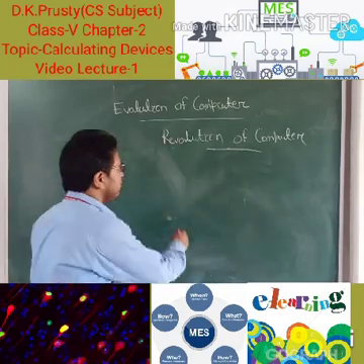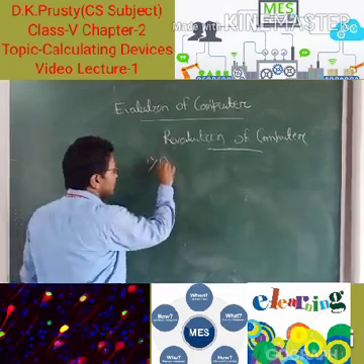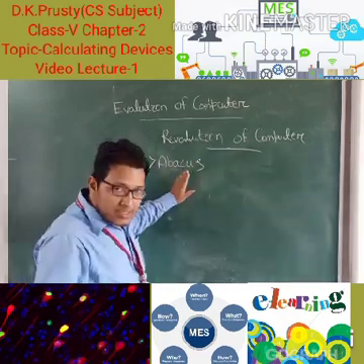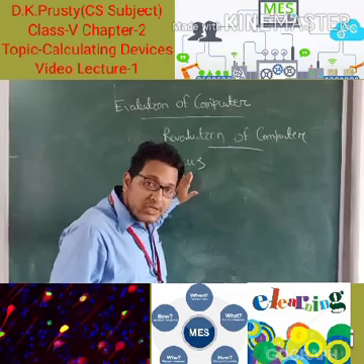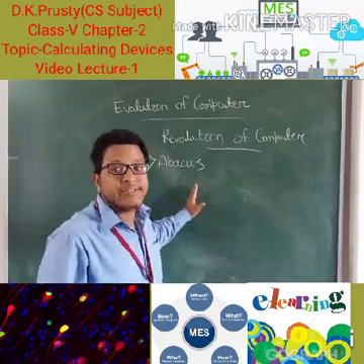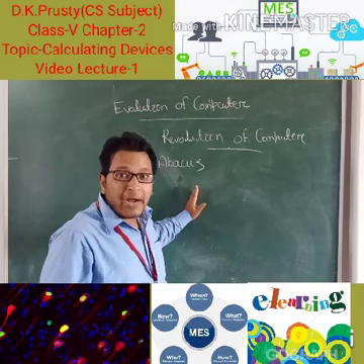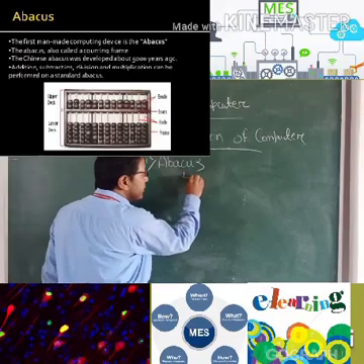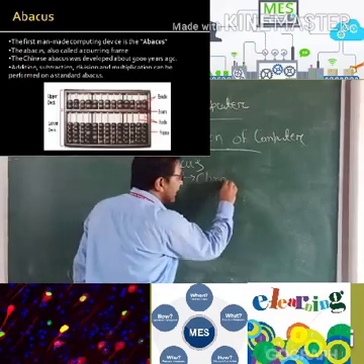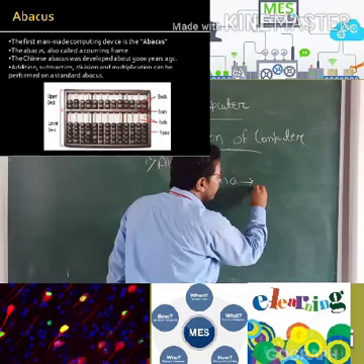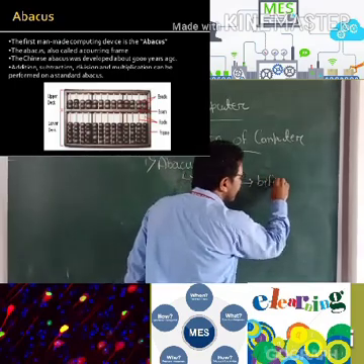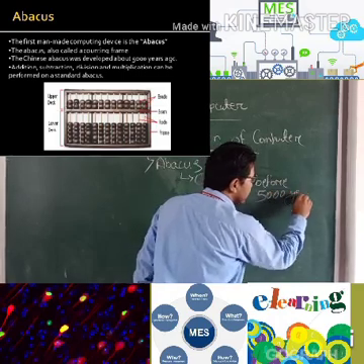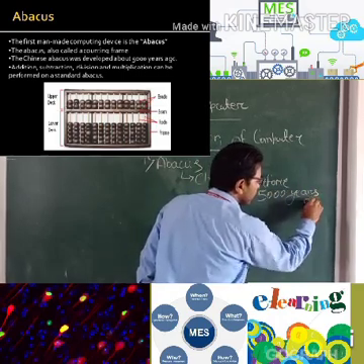So the first one is the abacus. Students, the abacus is the first calculating device. It was made by China 5,000 years ago.